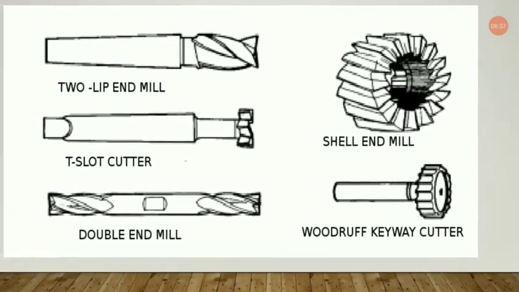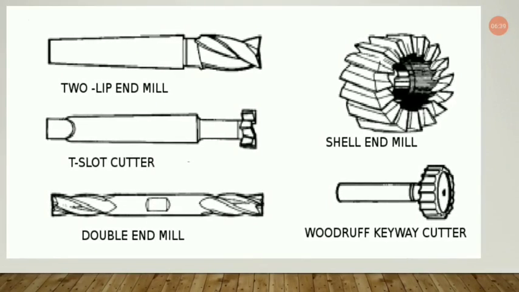Now these are also very important, which have specific cutting operations in association with milling cutters. The first one is the two lip end mill. End mills are very important for performing different machining operations in a milling machine. This is the two lip end milling cutter.